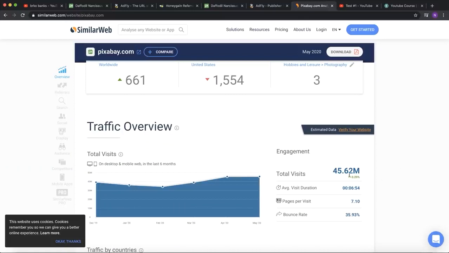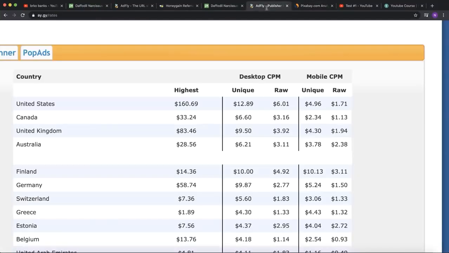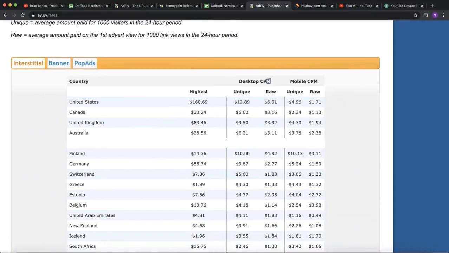And also, it really depends if the views are coming from desktop or from mobile. But you don't need to worry about that, because usually people are going to use their computer to download these videos, because they want to re-edit them to create their own video or something like that. So usually you don't need to worry about mobile CPM, because mainly the views are going to come from the laptop. So that is how much cash you can make for every 1,000 views.